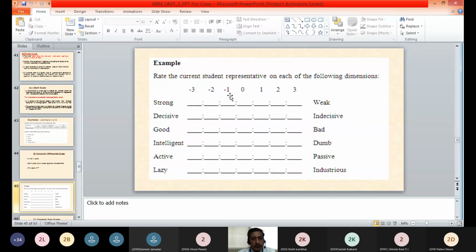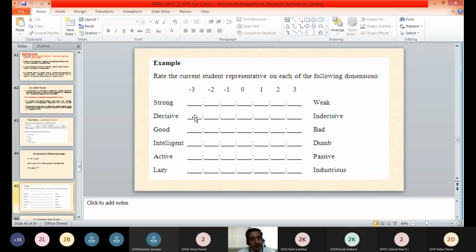In this we can see the weights are placed like this. 0 is there in the middle, 1, 2, 3, and here -1, -2, -3. So like that we place weights on the different responses of the respondent, and the opposite characteristics are placed on the opposite poles of the scale. This type of scale is called the semantic differential scale.